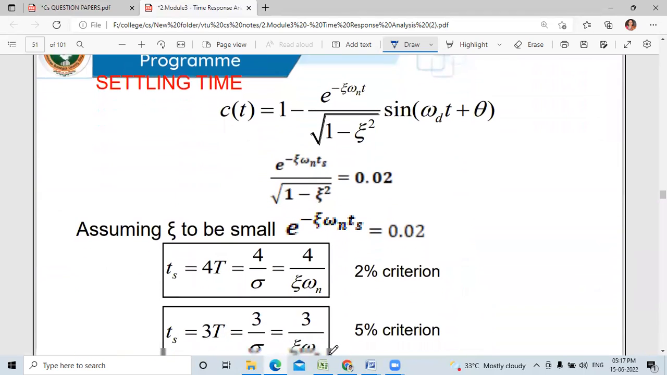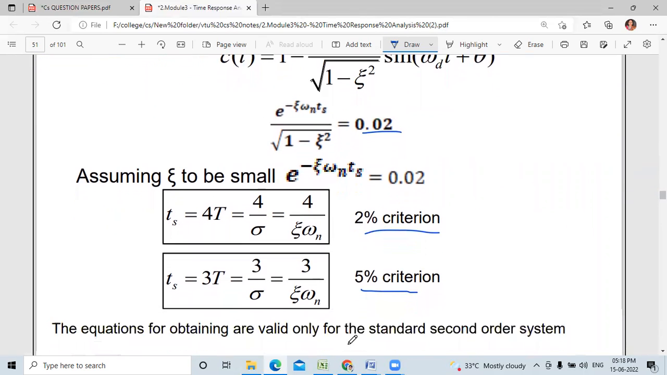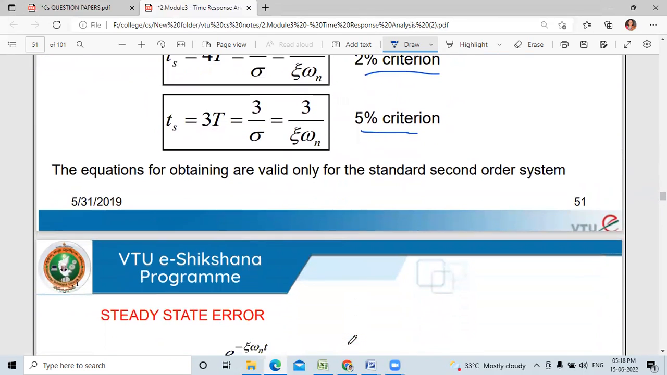Next, settling time, same equation you consider. e to the power of minus zeta omega n t_s divided by square root of 1 minus zeta square equals 0.02. Here they have written that if it is the 2% criterion, t_s equals 4 divided by sigma, that is 4 divided by zeta omega n. That is the 2% criterion. If it is the 5% criterion, 3 divided by zeta omega n. These equations are valid only for the standard second order system.